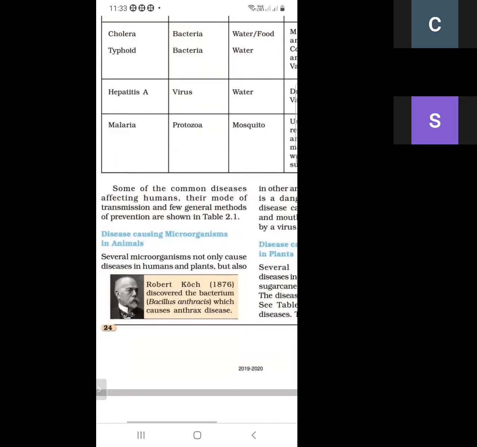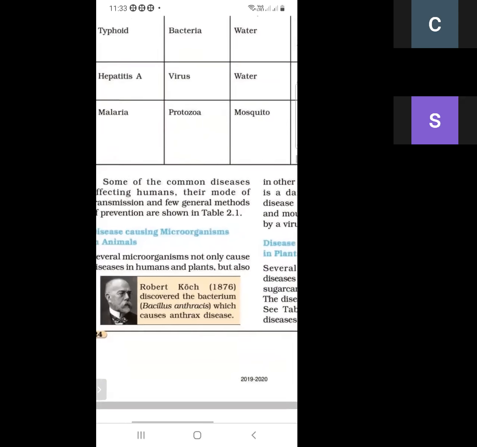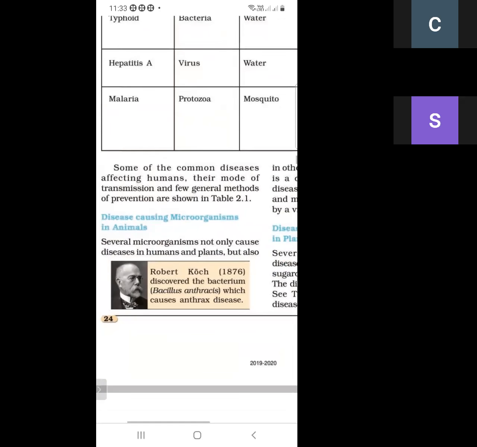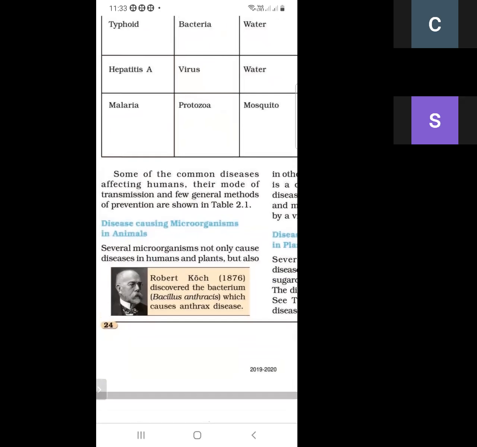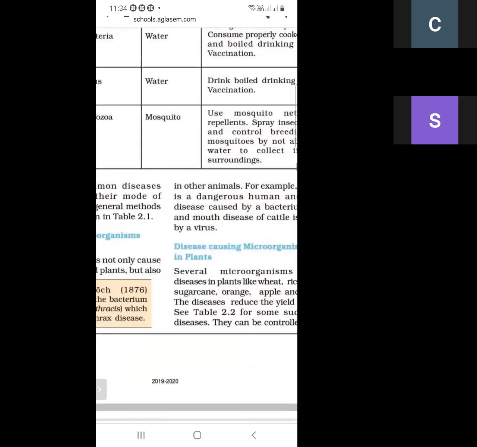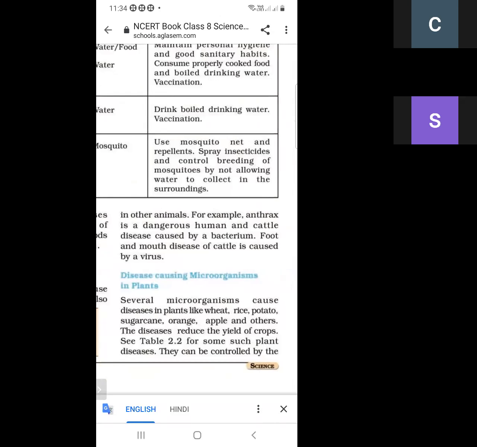Next topic is disease causing microorganisms in animals. There are some microorganisms which are harmful for animals as well as for plants. Several microorganisms not only cause disease in humans and plants, but also in other animals. So microorganisms create disease in plants, in human beings, and also in other animals.